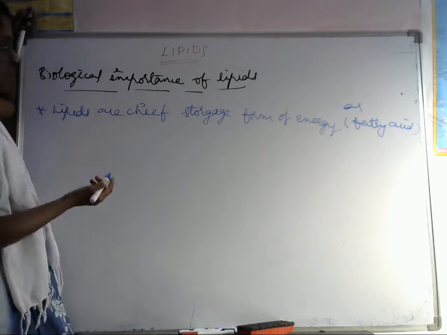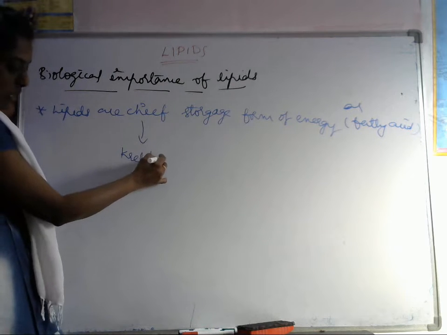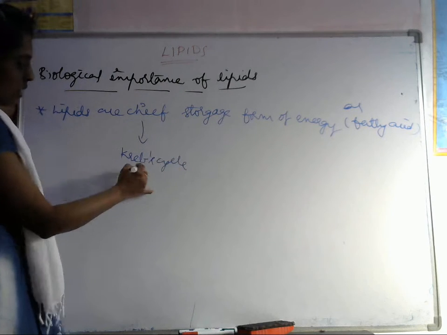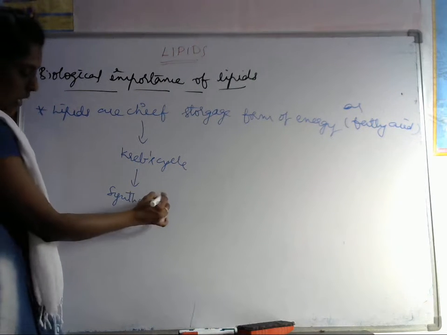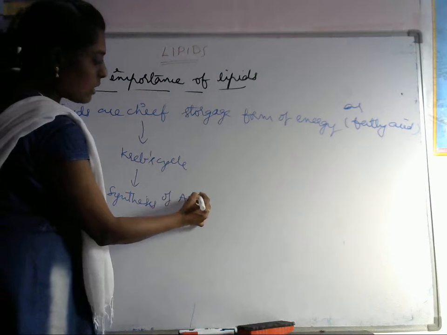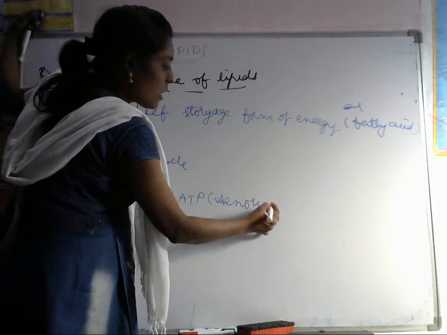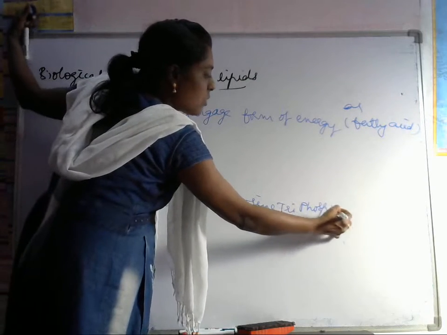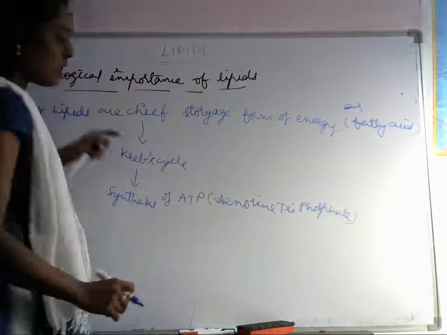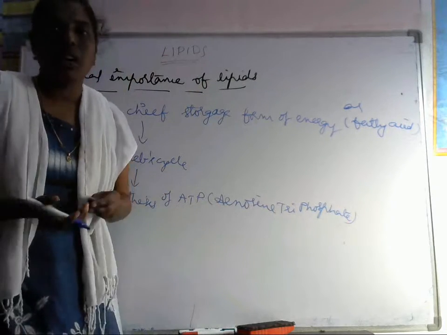They enter into the Krebs cycle and are involved in the synthesis of ATP. ATP is nothing but adenosine triphosphate, which is the energy; ATP is converted into energy.